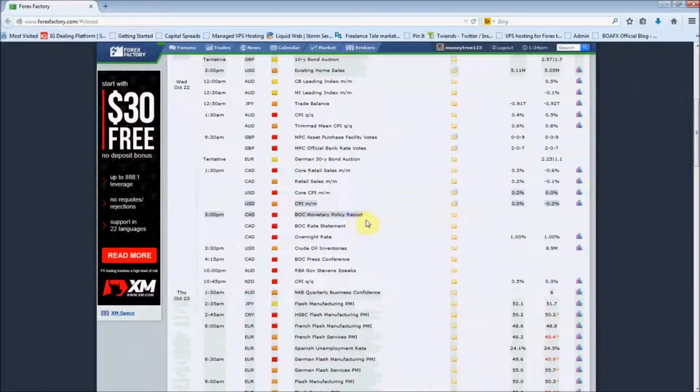Again, Canadian dollar back in focus. We've got the BOC monetary policy and the BOC rate statement on Wednesday at 3 o'clock.